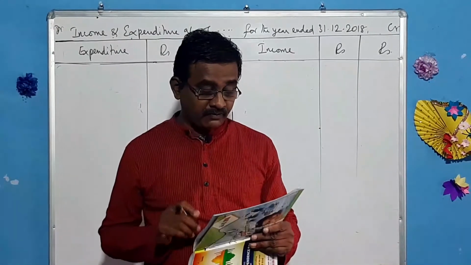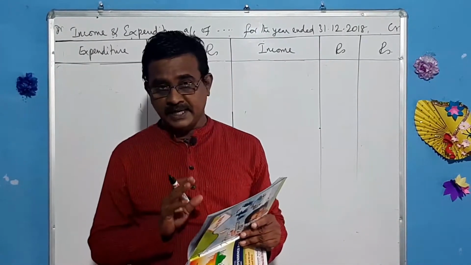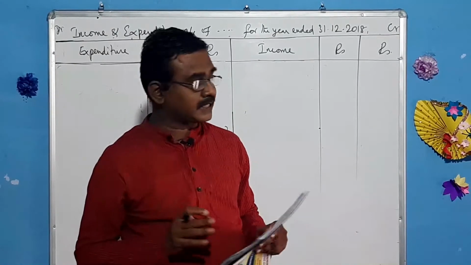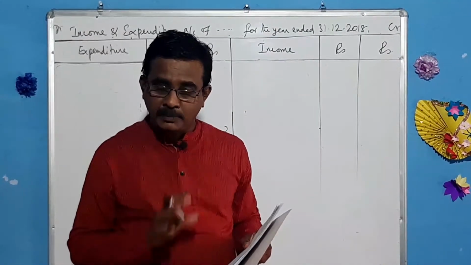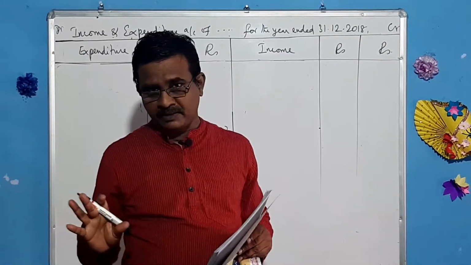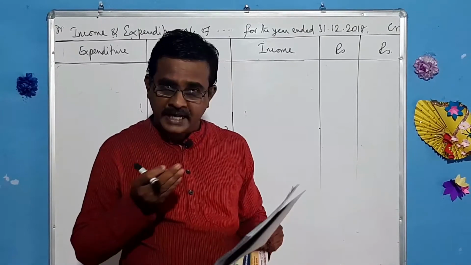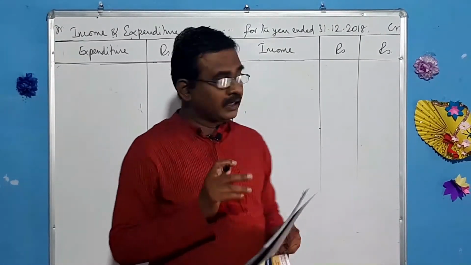My dear students, first let us go to the receipts side. Balance brought down, cash in hand. We need not do anything with that. And they have given the opening capital fund. So we need not prepare a balance sheet with the opening figures and find out the capital fund. Now let us directly prepare the income and expenditure account. Subscription.